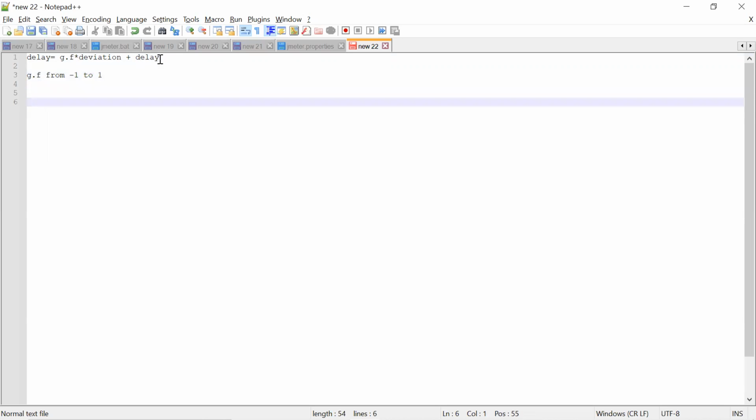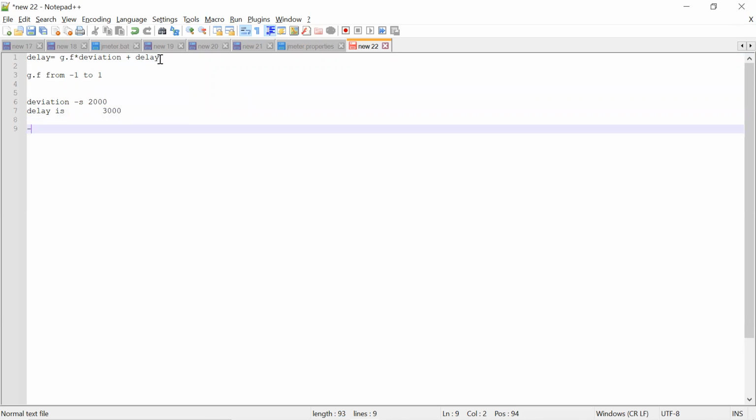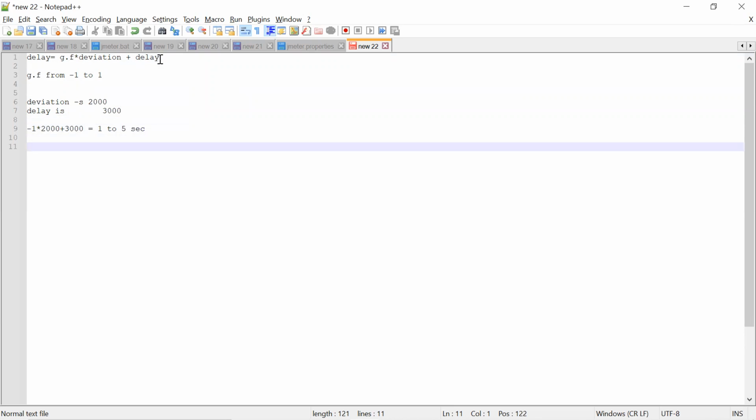Suppose I give a deviation of 2 seconds and a delay of 3 seconds. What will happen? Let's take -1 as the minimum: -1 times 2000 plus 3000, so 1000 to 5000. Exactly, 1 to 5 seconds. So we are expecting a delay around these values, around 1, around 5, and between 1 and 5.